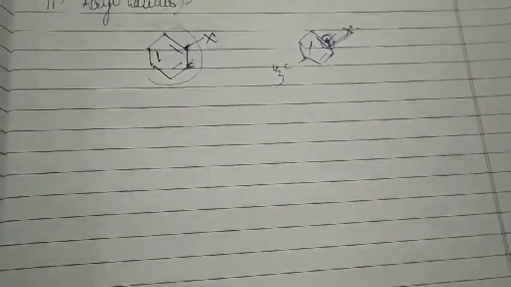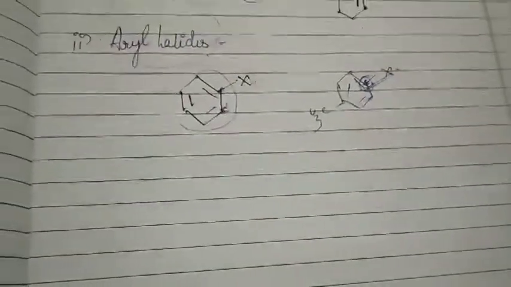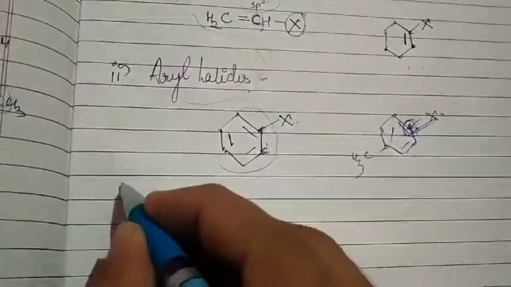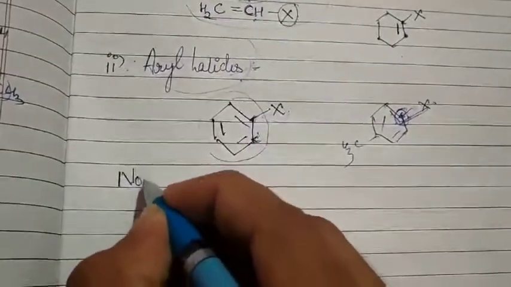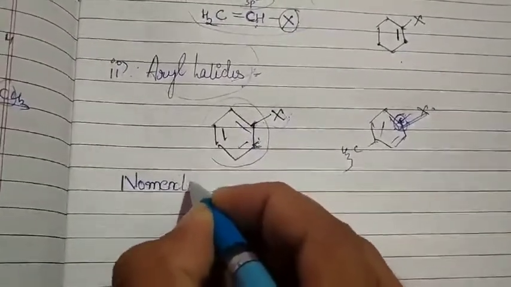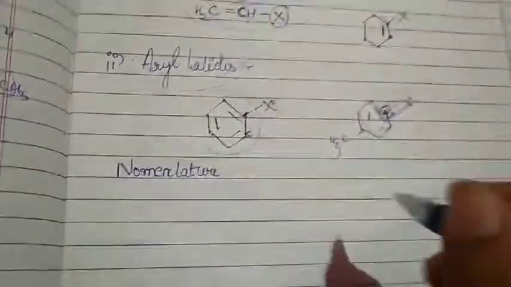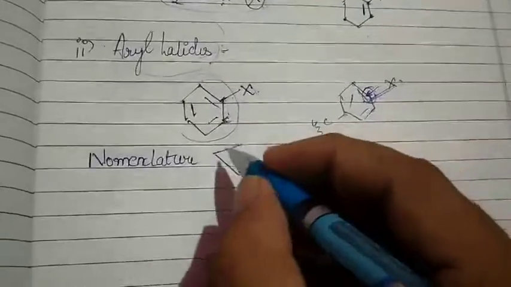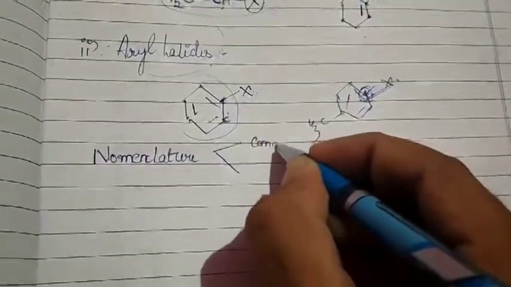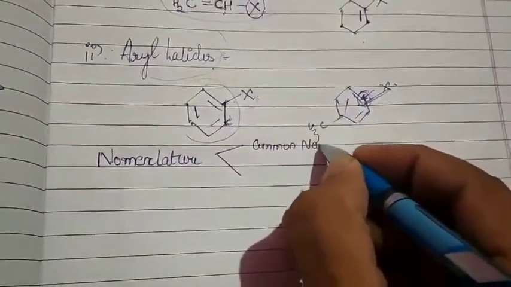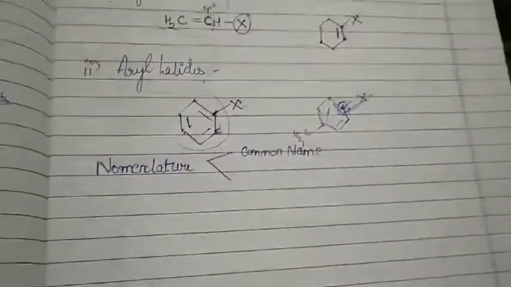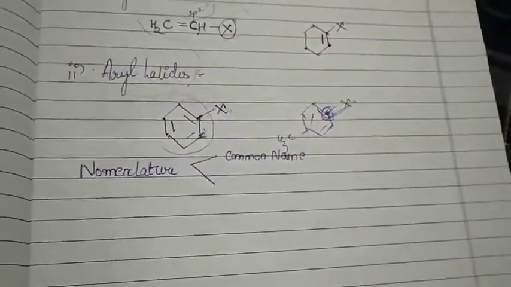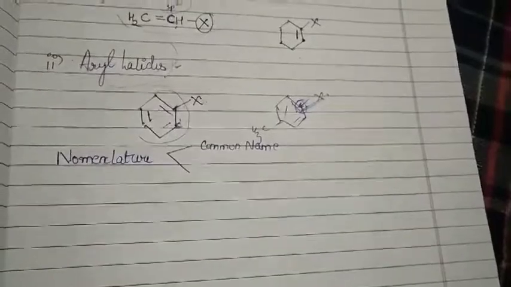So guys, soon after we have seen the classification of haloalkanes and haloarenes, the most important thing we have to learn is how to name those compounds. Whenever we go with naming, we know that naming is divided into two important types. One is known as your common name, that is, when the structures were identified for the first time, the name that was given to those structures.